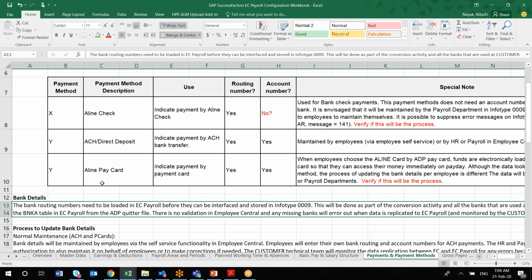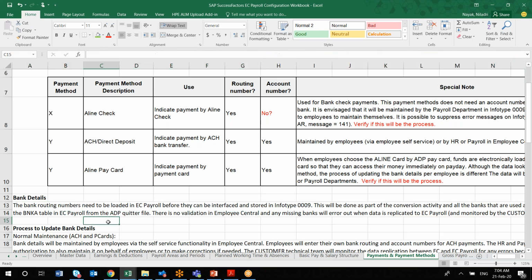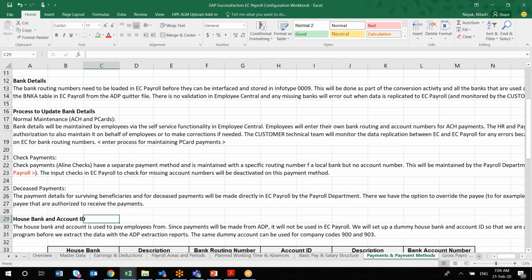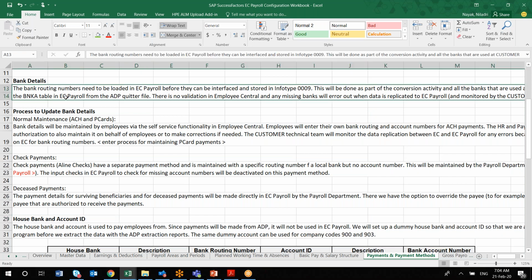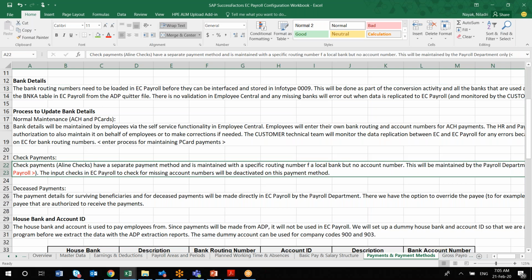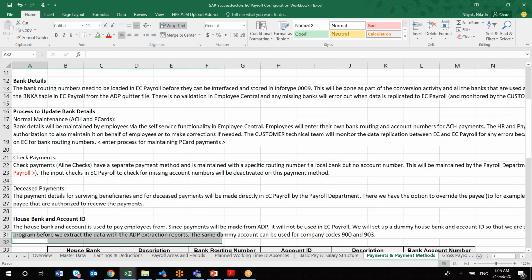So that will be stored in your InfoType 9, that is your bank info type. For the bank routing number, you'll be getting it from finance. And if you're using ADP, then there will be a separate table for that. There is no validation of this for employees, because whatever you are maintaining in EC and EC Payroll, the system will take care of it, but you have to ensure it is correct. So those are the information you'll be capturing here.